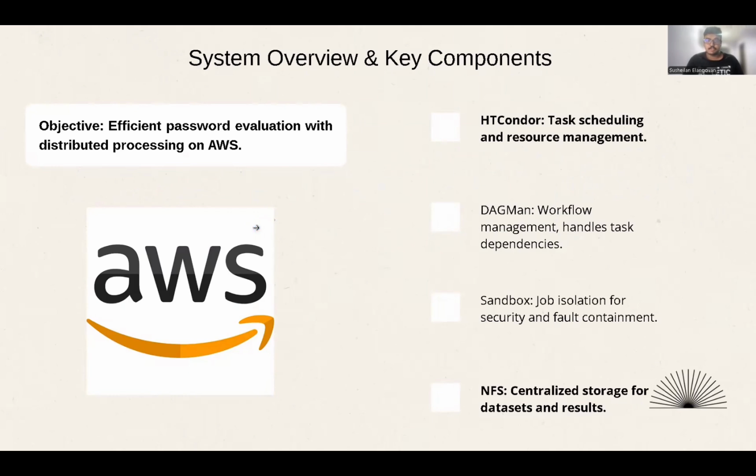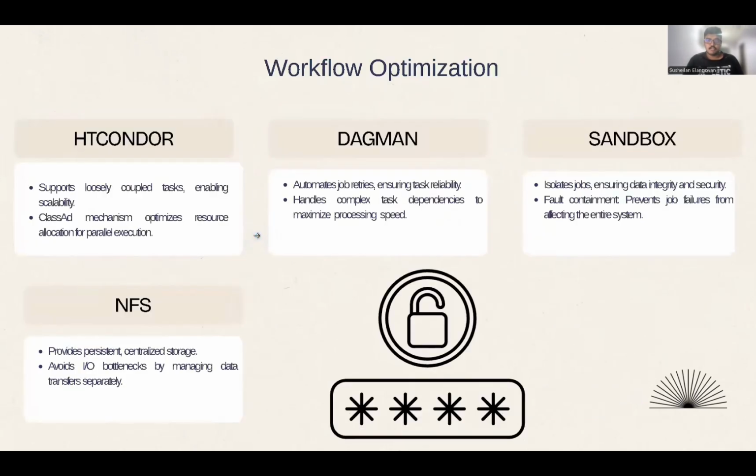The four key components we focused on were HTCondor for task scheduling and resource management, DAGMan for workflow management and handling task dependencies, Sandbox for job isolation for security and fault containment, and a file system, which is a centralized storage for datasets and results. Now we'll be moving on to how these components come together to optimize our workflow.